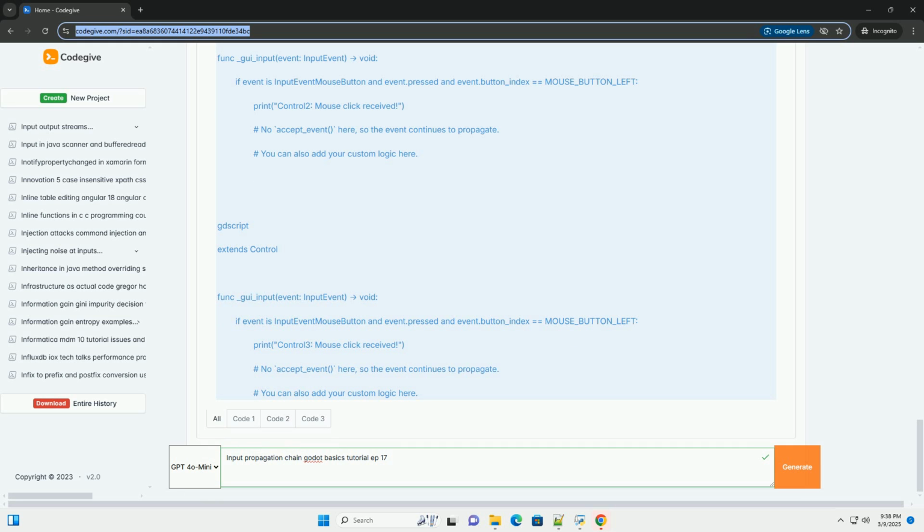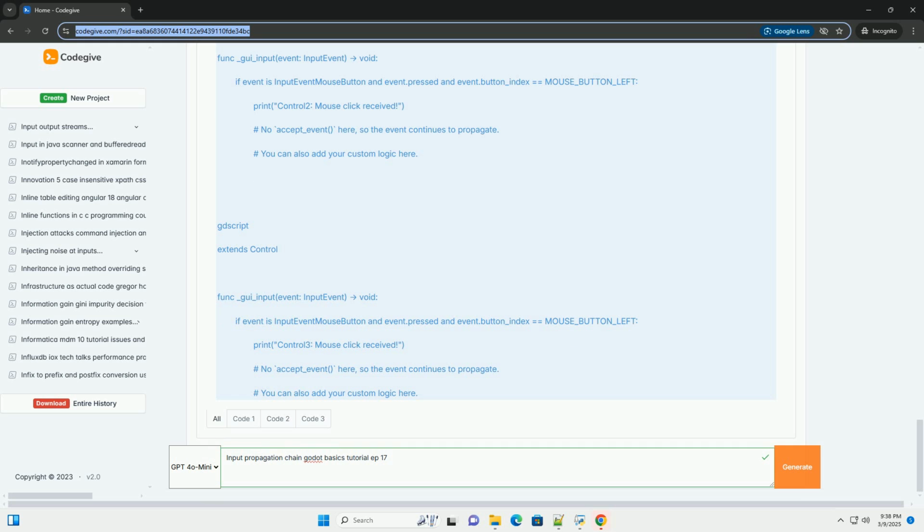Signals. Signals are Godot's powerful system for communication between objects. When an object emits a signal, any connected objects can react by calling a function, the signal's receiver. Signals are crucial for UI interactions. Scene tree. Godot organizes your game world using a tree structure. The scene tree is the root of the tree, and all your nodes, like sprites, buttons, labels, etc., are children, grandchildren, and so on. This structure is essential for input propagation.